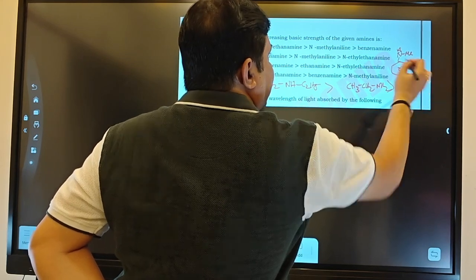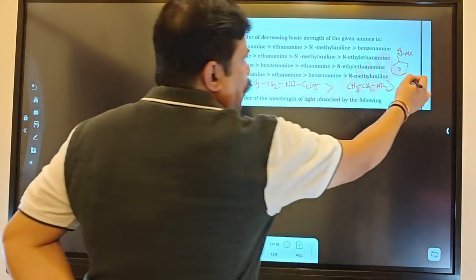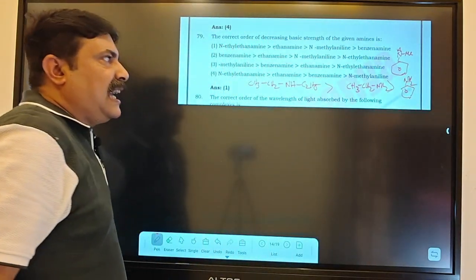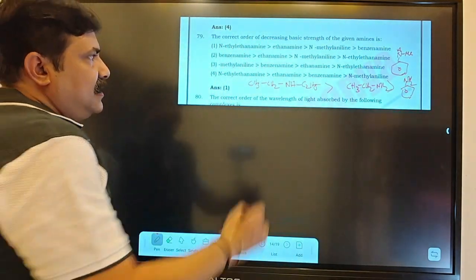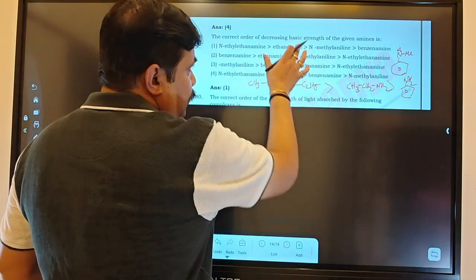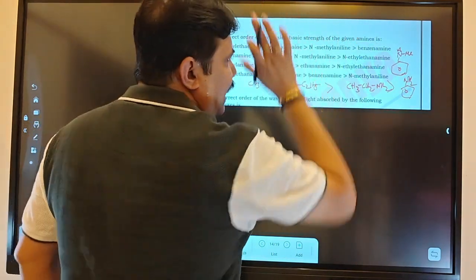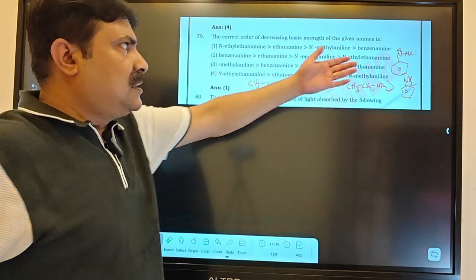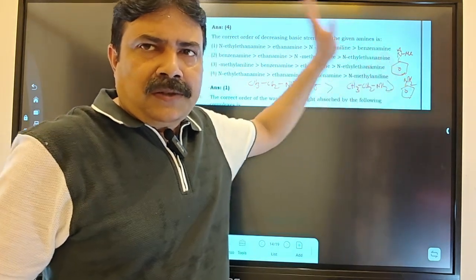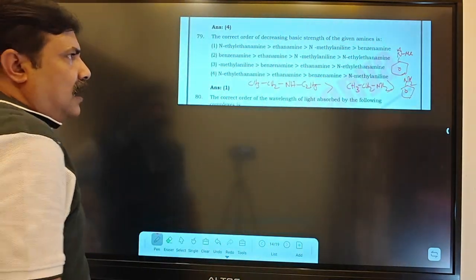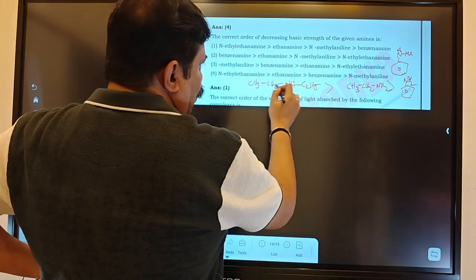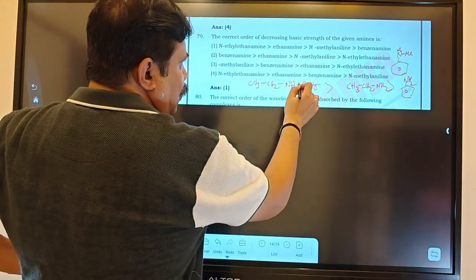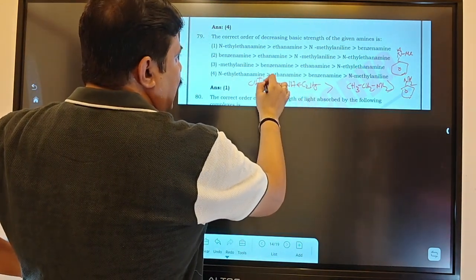Now if you look very carefully, compared to aromatic amines, aliphatic amines are more basic in nature. So these two are aliphatic amines and these two are aromatic amines. Due to resonance, the nitrogen lone pair is in resonance with the benzene ring. Now between these two aliphatic amines, on both sides the nitrogen has an alkyl group which is giving the plus I effect.